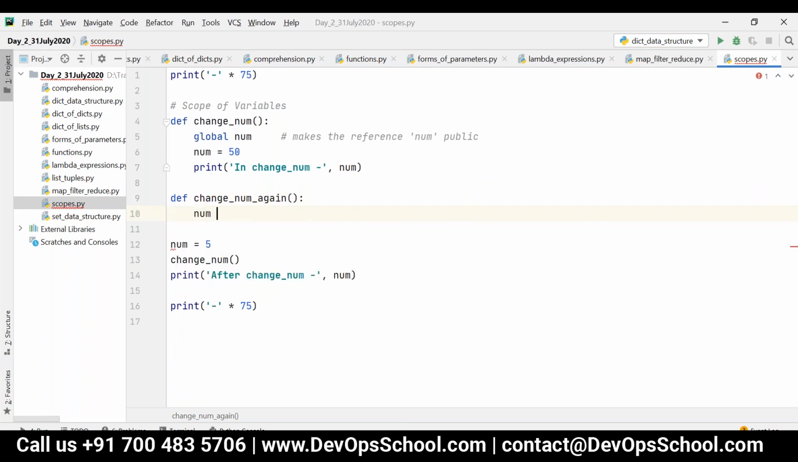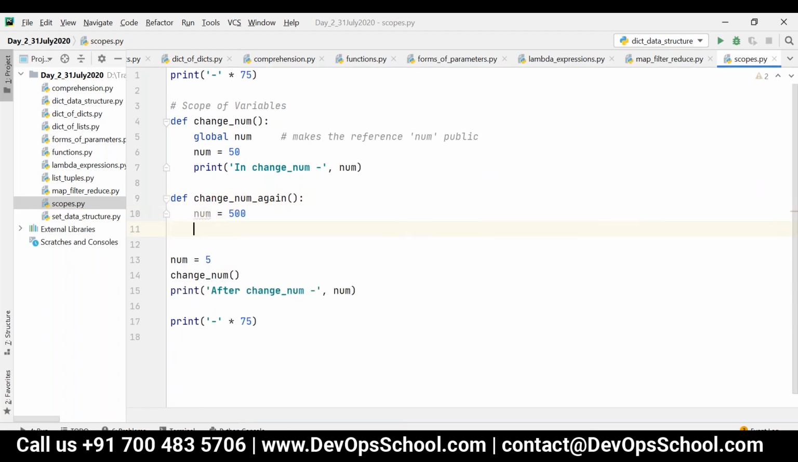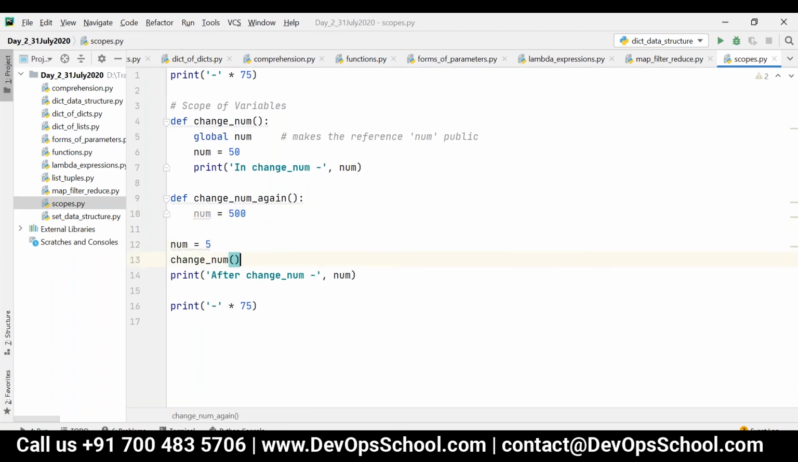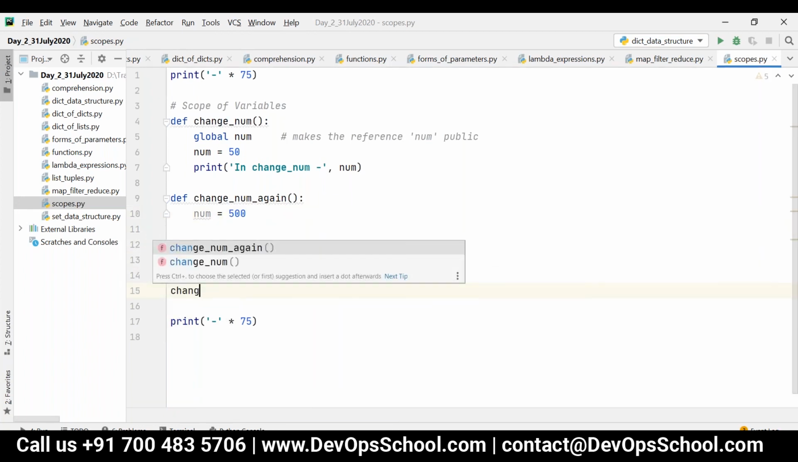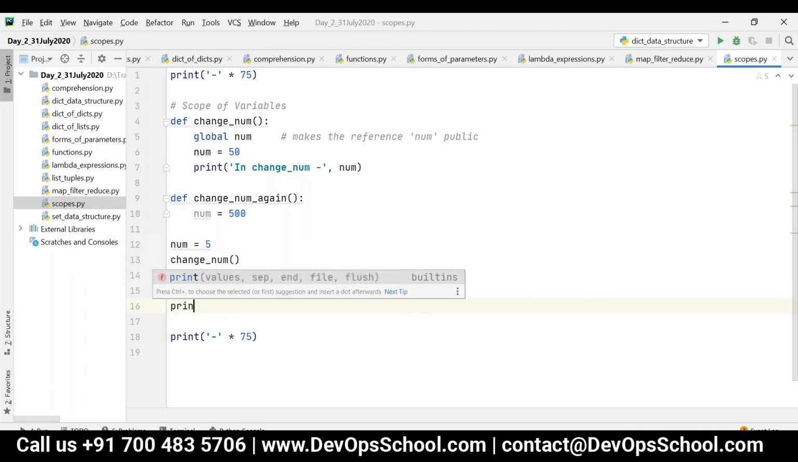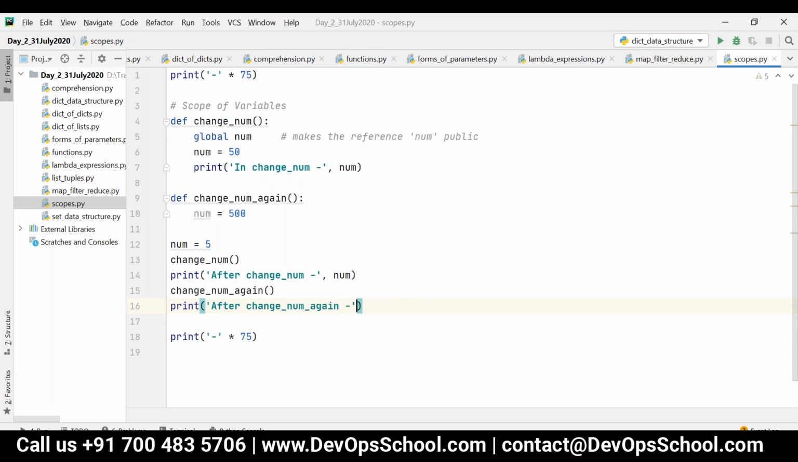So now I am going to have another function, change num again. In this, I have num is equal to 500. Now I am going to call change num again, and after change num again, let me print the num. Now, even though you have made it global over here, this will not be reflected for the other functions.